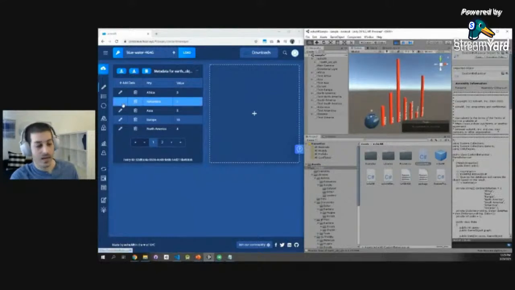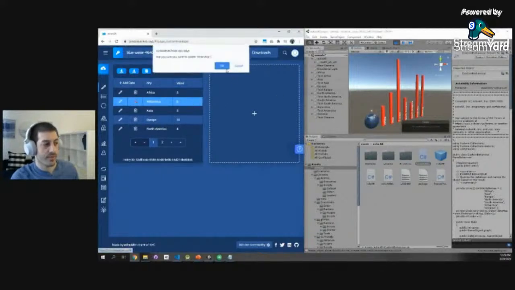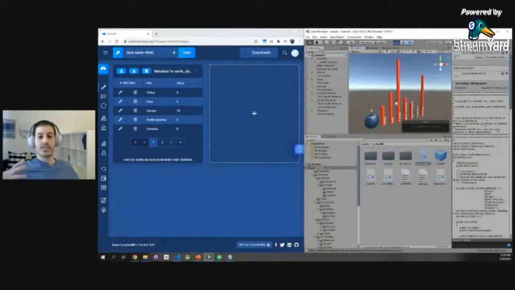And now we can also change things in real time. If I change this from Antarctica from 1 to 8, bam, suddenly it jumps in real time. If I delete it, it automatically disappears. So again, this is a cool example app to show you how you can build something in 3D. Then you can build that for augmented reality or VR.